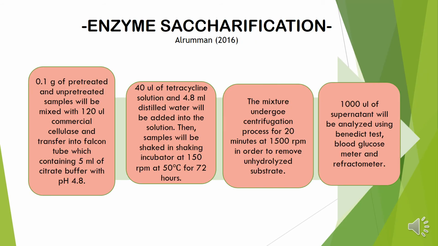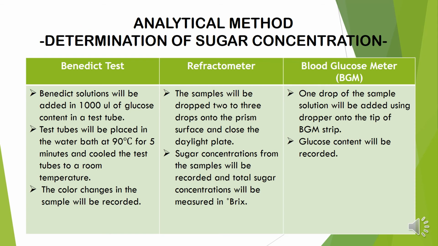Third is enzymatic saccharification, where the cellulose is converted into glucose. In this process, cellulase enzyme, citrate buffer, and tetracycline will be used, then the process will be conducted in a shaking incubator. The supernatant will be subjected to sugar analysis methods. In order to determine sugar concentration, three different types of process will be used.